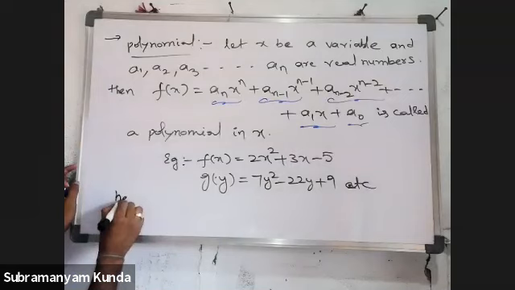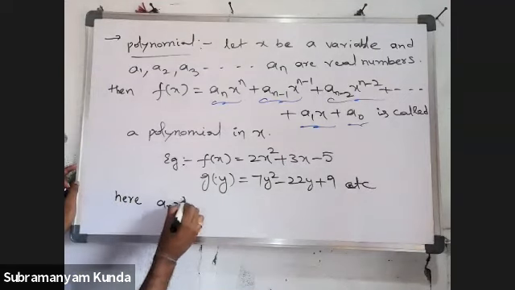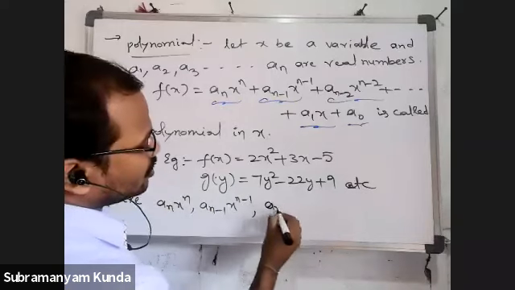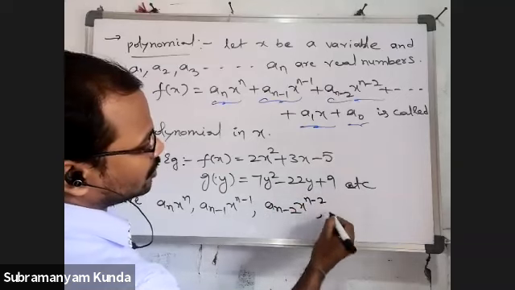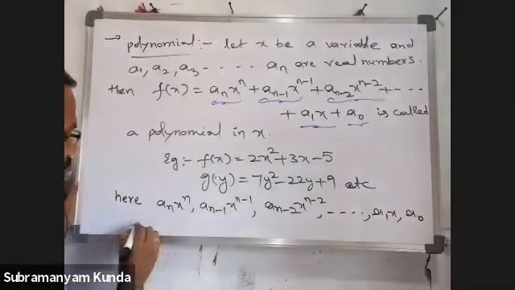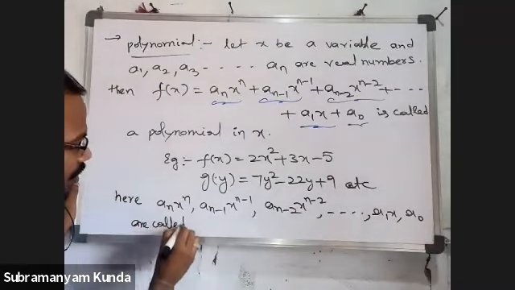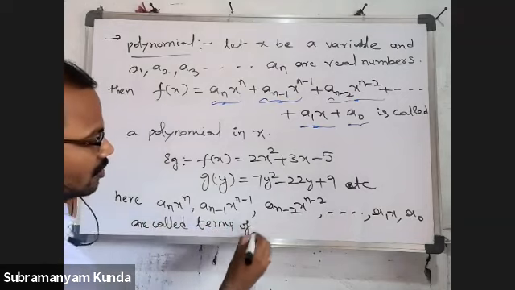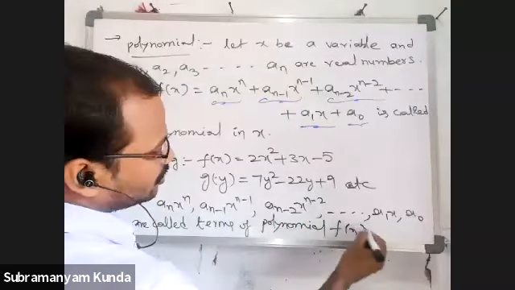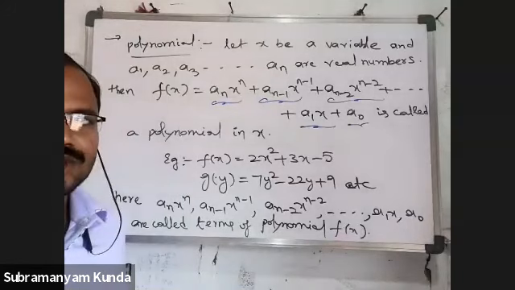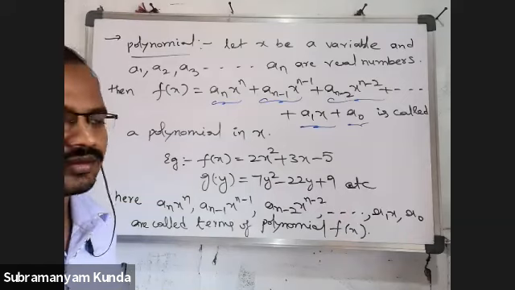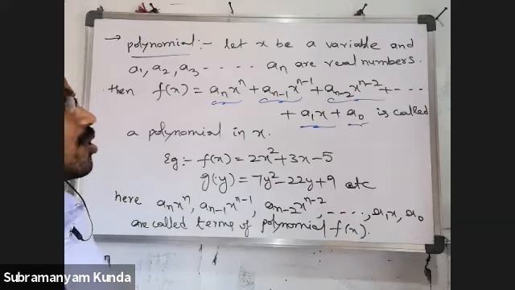Okay, write down that is also: an x power n, an minus 1 x power n minus 1, an minus 2 x power n minus 2 and so on, a1x, a naught are called terms of the polynomial f of x.